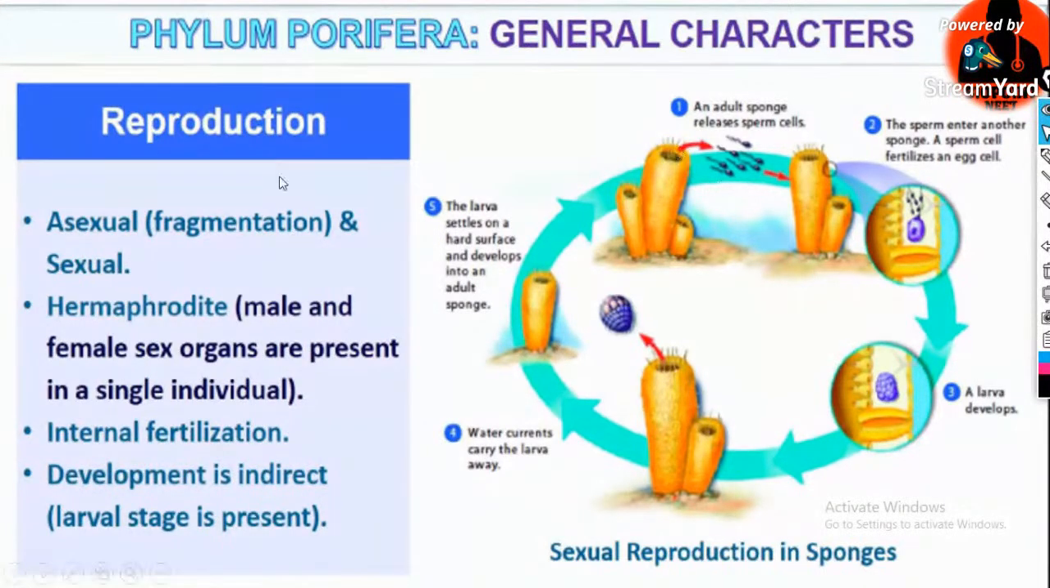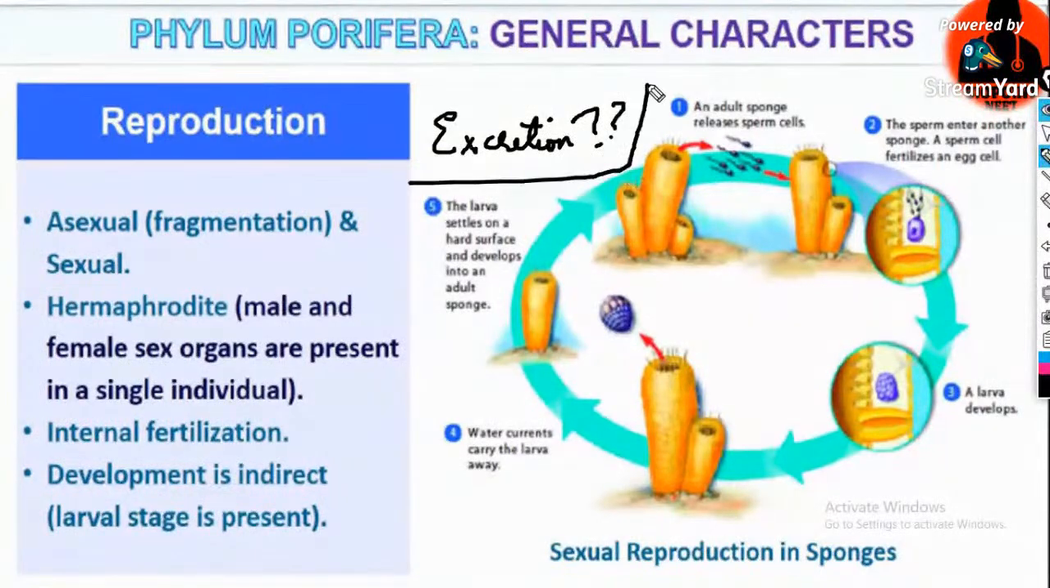So we discussed that the digestion of sponges is intracellular. We told about the digestive, respiratory, and circulatory systems. And what about excretion? Which cells do the excretion in sponges? Can you find it? Take it as a homework question and comment it in the comment box, not now in the live chat.